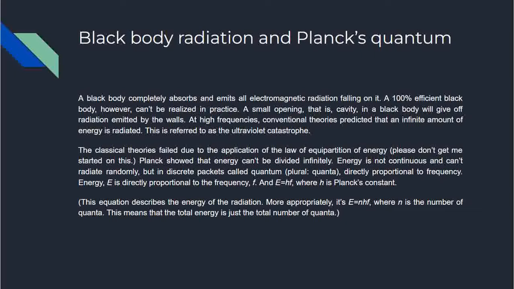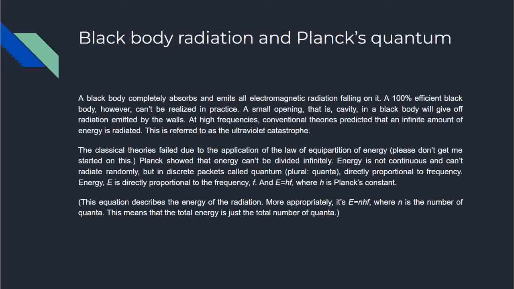Planck showed that energy can't be divided infinitely. Energy is not continuous and cannot radiate randomly, but in discrete packets called quantum, plural quanta, directly proportional to frequency. So this was the crucial point. Energy is directly proportional to frequency. Energy E is directly proportional to frequency, and E equals hf, where h is Planck's constant. So this equation describes the energy of the radiation. More appropriately, it's E equals nhf, where n is the number of quanta. This means that the total energy is just the total number of quanta.